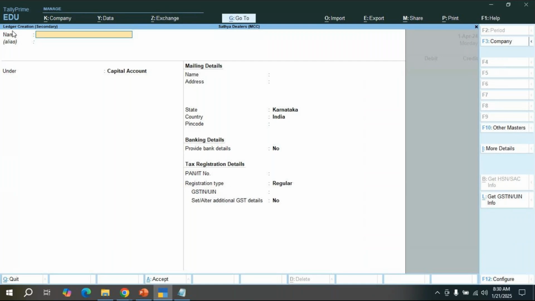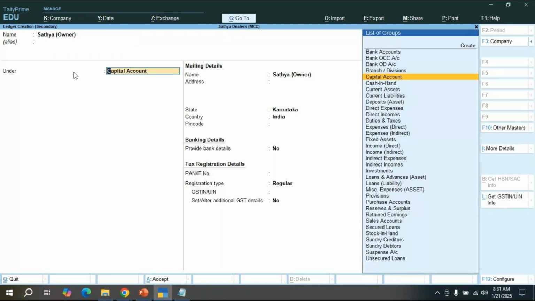Ledger creation. So now Satya, he is the owner of the company. Satya is the owner. Okay, press enter. If you press enter, the cursor will come to the next step. Alias means an extra name if you have one, we can give that. Again press enter. So under group it's going to display. Satya is the owner of the company. He is going to introduce the capital account. That's why under, it must and should be capital account only. Okay. So Satya is the owner of the company. He's going to introduce the